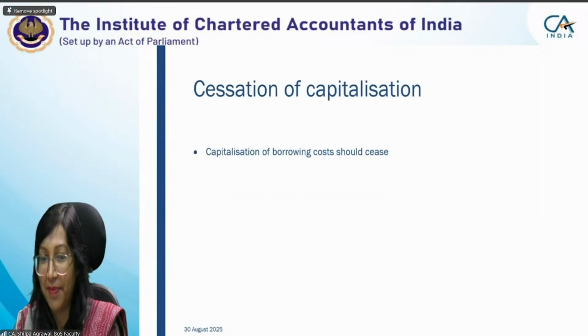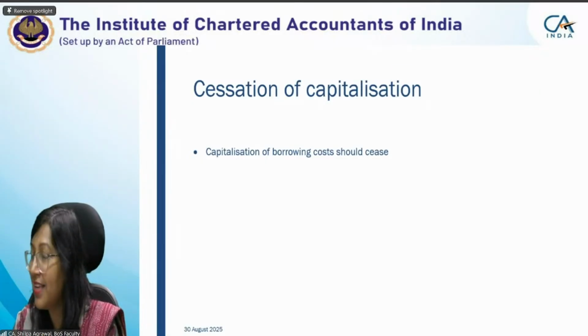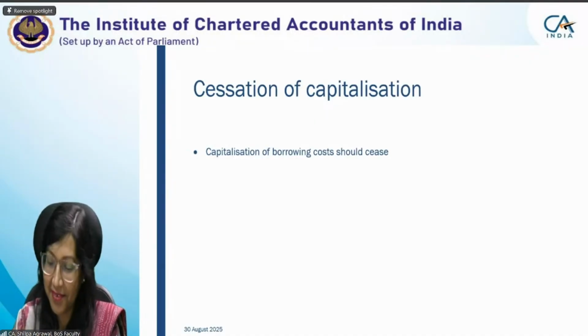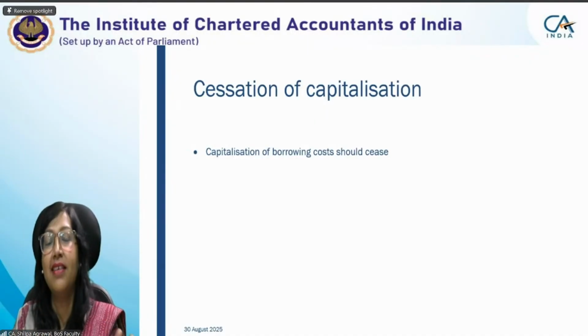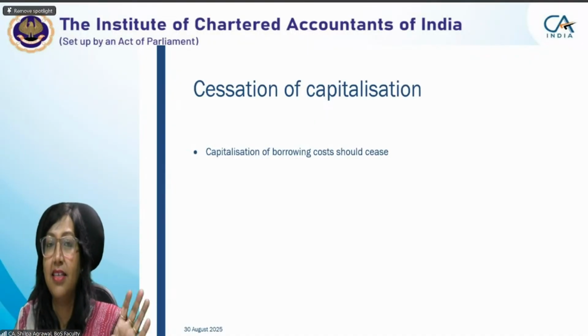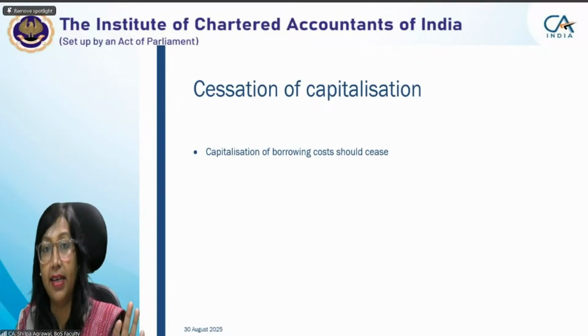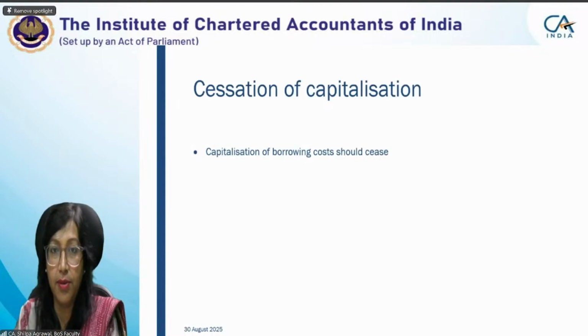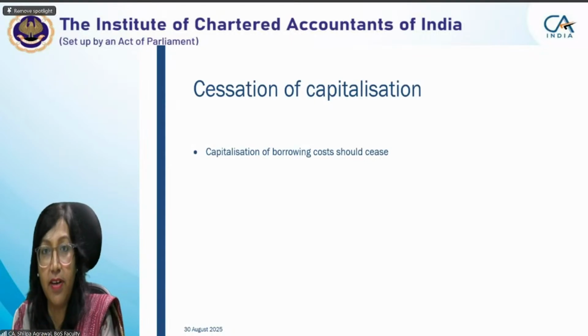Now is cessation of capitalization. Cessation means complete, where you are ending it. After that, you are not going to capitalize any borrowing cost. Means after that, whatever borrowing cost you are going to incur will be charged to profit and loss.